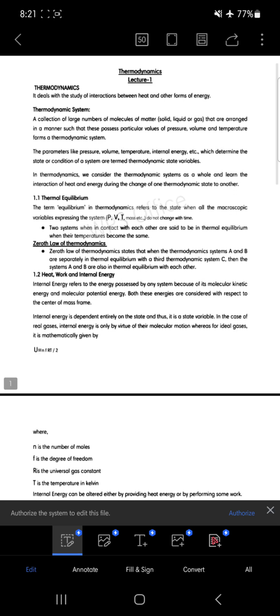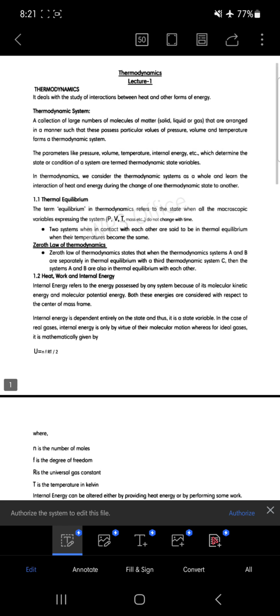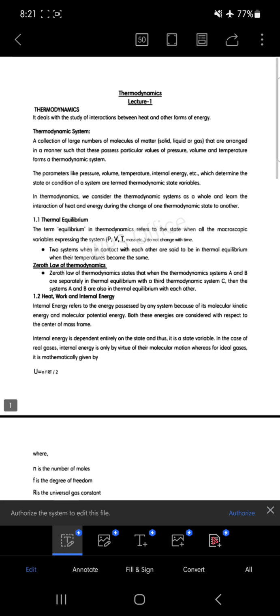Here in the second paragraph of the thermodynamical system, it is written that parameters like pressure, volume, temperature, internal energy, etc., which determine the state or condition of the system, are termed thermodynamical variables. So there are some variables which decide the state of the system. These are pressure, volume, temperature, and internal energy, and there are many others.